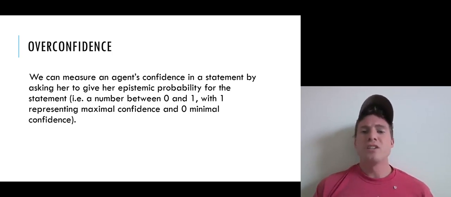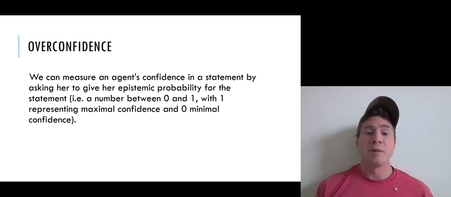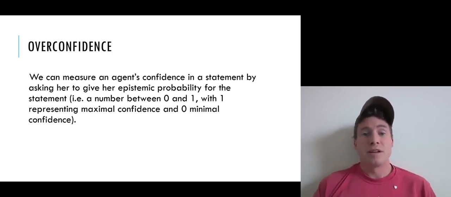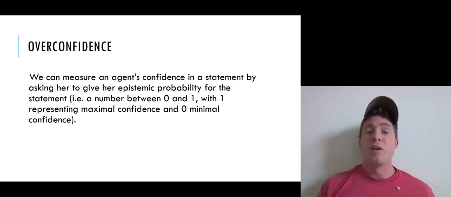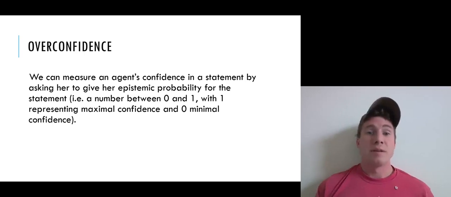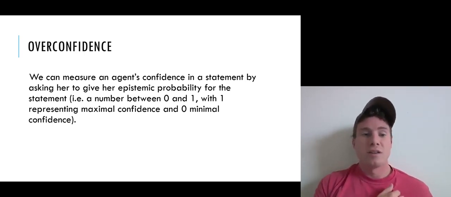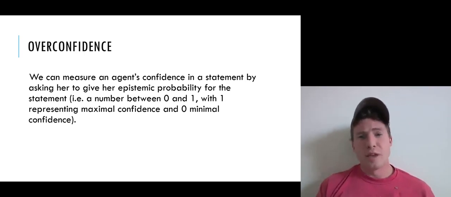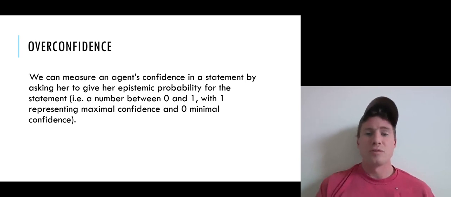So we can measure an agent's confidence in a statement by asking her to give her epistemic probability for the statement. Right? An epistemic probability is a number between 0 and 1, with 1 representing maximal confidence. They're certain that the proposition is true, and 0 representing minimal confidence. They're practically certain that the statement is false. Right? 1/2, of course, means the statement is equally likely to be true or false, and so on.